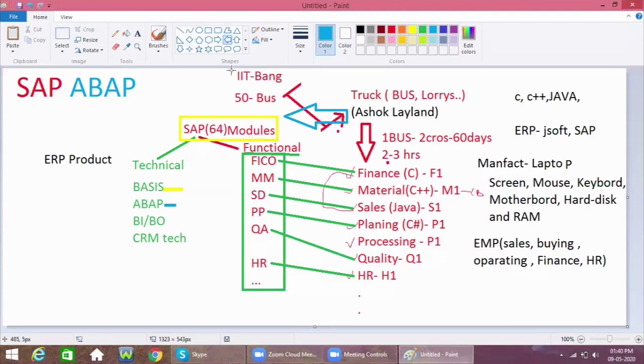Then the people who came from IIT Bangalore feel happy that he is giving responses very quickly. Generally one bus costs 2 crores and takes 60 days. He may quote the same price, but he gives the answer in much less time, instead of 2 to 3 hours.